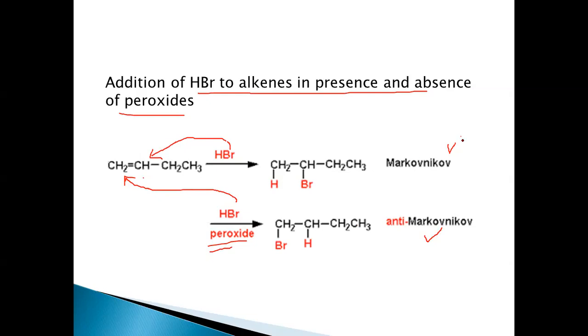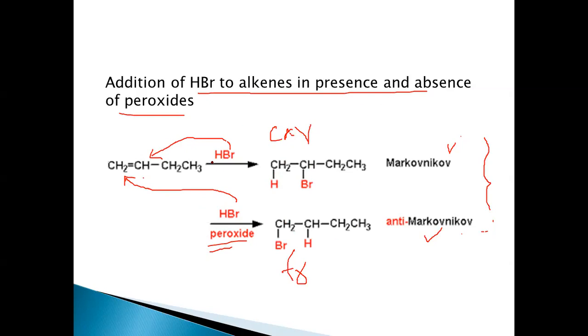This is all based on the stability of the carbocations and the free radicals. Here it is proceeding via the carbocations here. Here it is proceeding via the free radicals here. So based on the stability of the carbocations or the free radicals, these products are being formed.